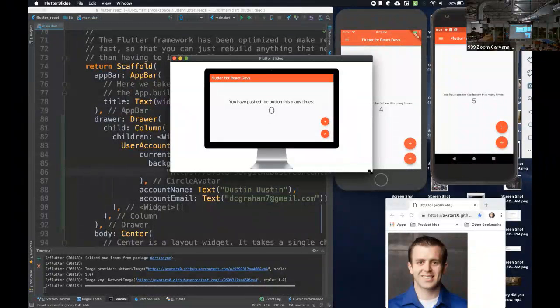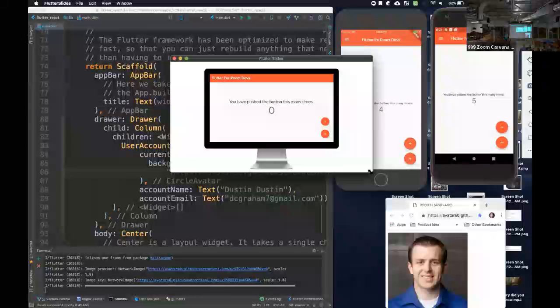Are you seeing much discussion between Flutter devs and React Native devs about tooling or certain things that they're both kind of using? That's a good question. So the question is, is there any discussion between the two platforms and maybe coming together on some of the tooling and things like that.